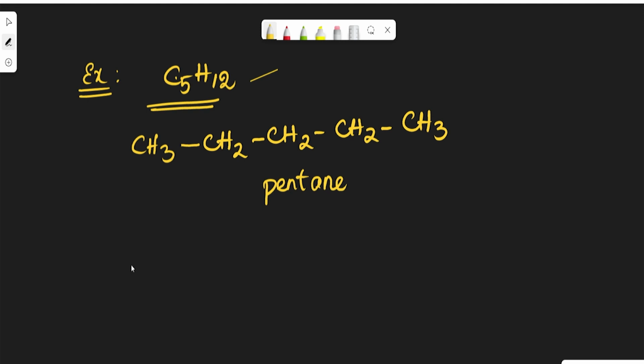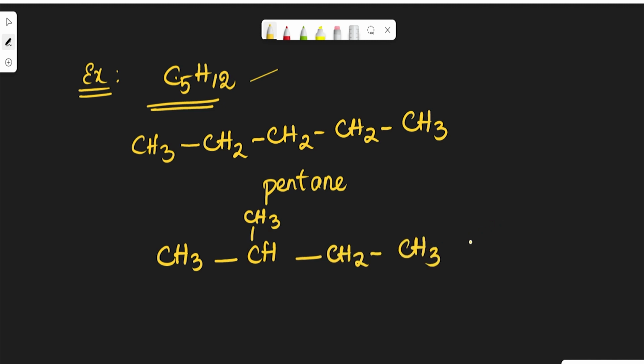Let us see another one. CH3, CH, CH3, CH2, CH3. The name of the compound is isopentane.